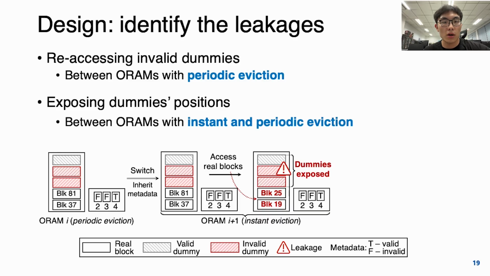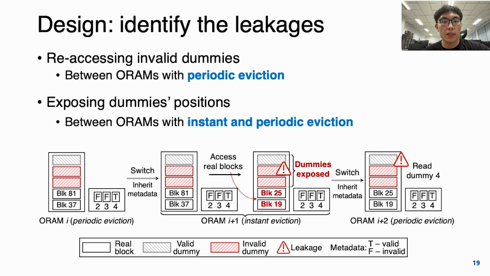This will leak all the locations of dummy blocks, because only the real block is downloaded and the remaining blocks are the dummy blocks. And it therefore leaks the access pattern of the next ORAM with periodic eviction, for example, Conquer ORAM.